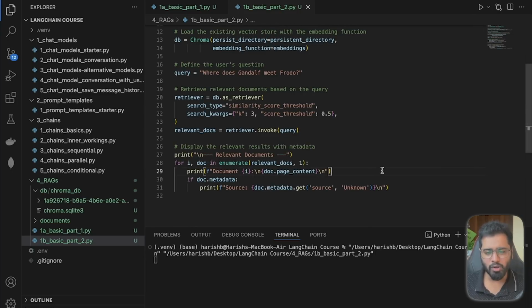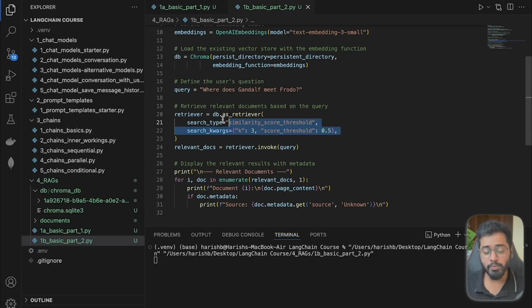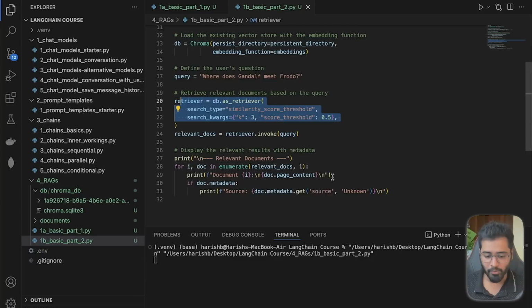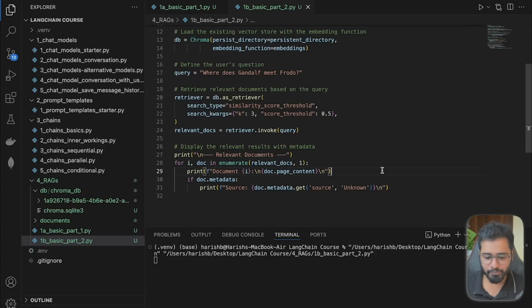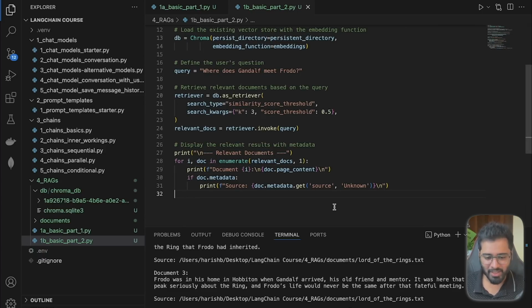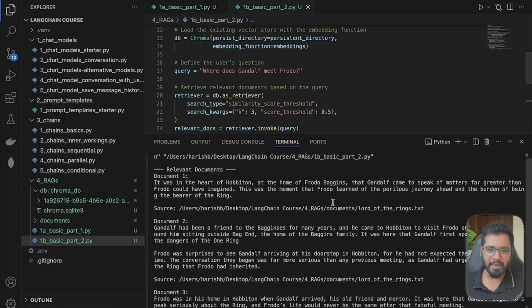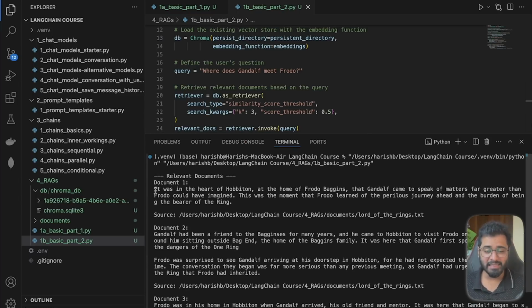We're also going to be playing around with these parameters, see what happens. So remember, all that we're doing is printing the relevant chunks right now. Okay. So if we run it, let's wait for a while. And great, we have a response. I right now expect 3 different docs, or basically 3 different chunks that relate to the user's question, right? So we know that the question is, where does Gandalf meet Frodo, right? So let's actually go look at the first chunk, see if it actually contains the information required to answer that